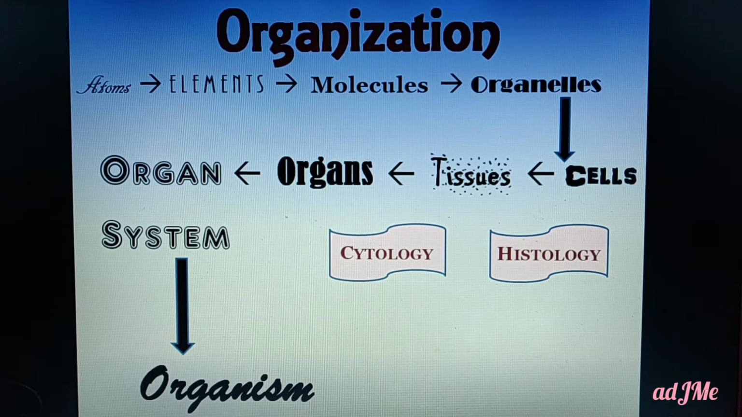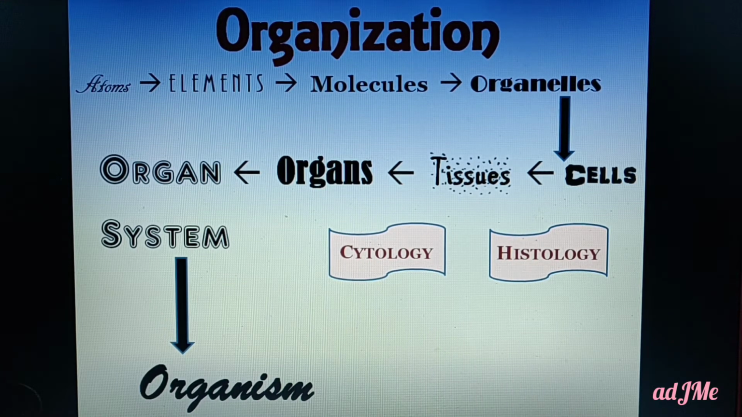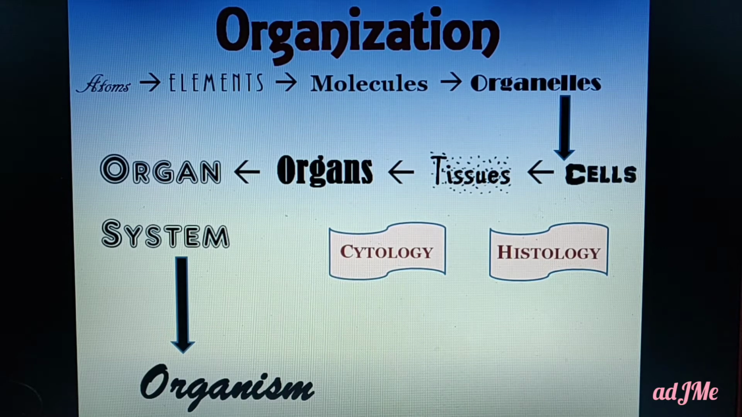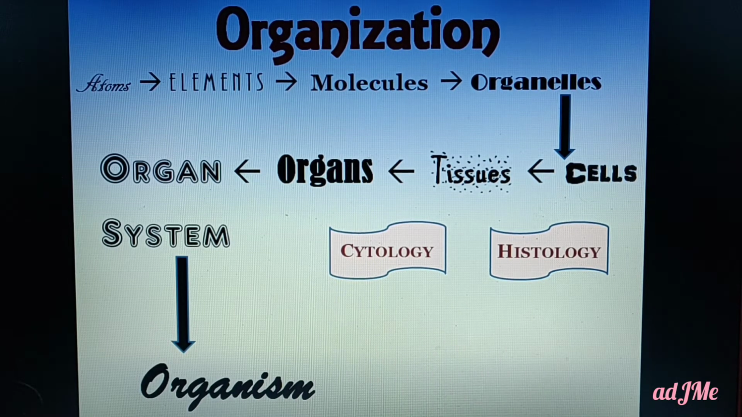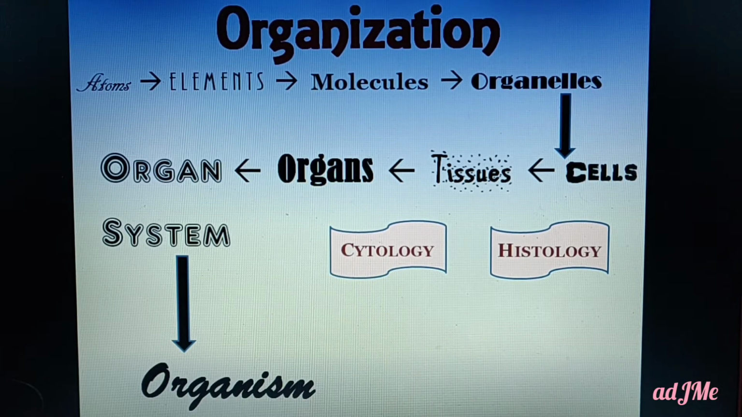Okay, so again come back here. Organelles organize to form a cell. Cells organize themselves to form tissues. Tissues organize to form organs. Organs organize to form organ systems. The group of organ systems we call an organism. So this is where organization has its own significance. Okay, so again let me go to the cell level. Cell, you might have learned in 8th standard. Even in 9th standard you are going to learn about the cell.